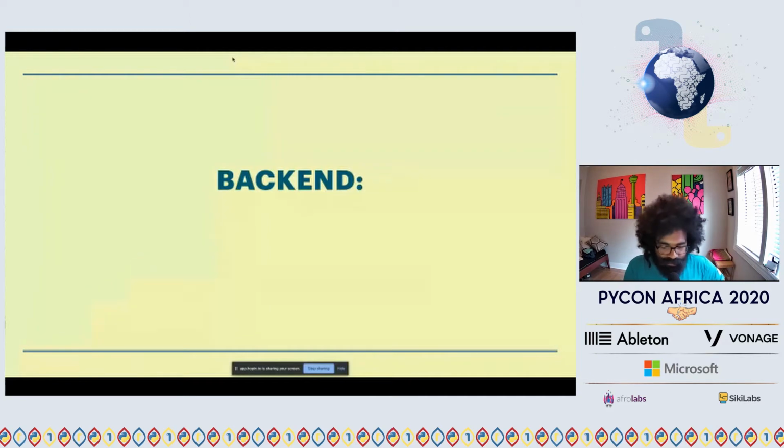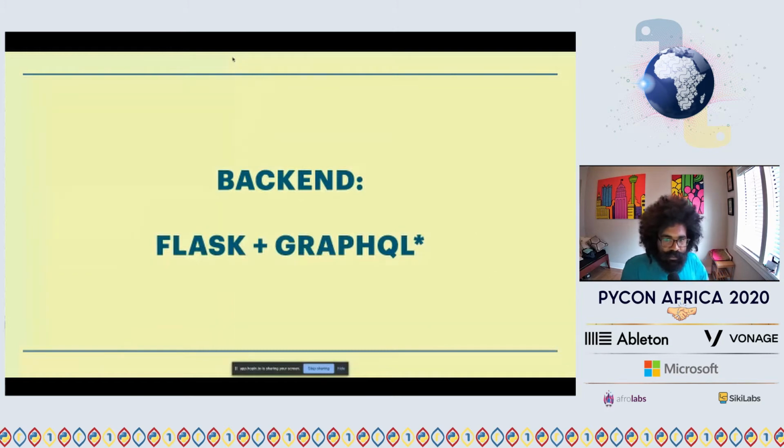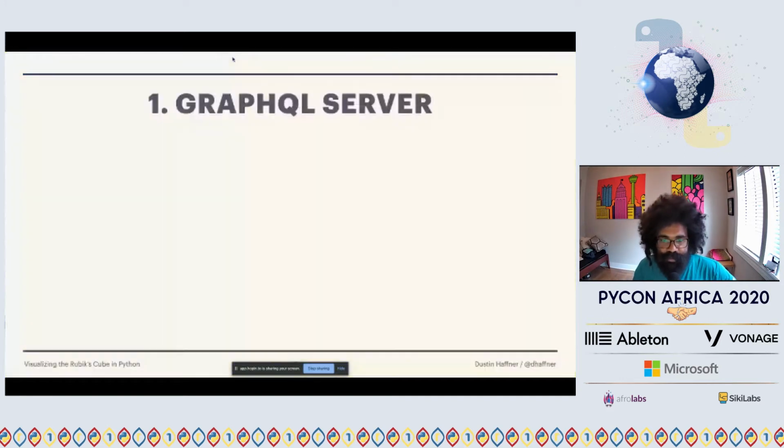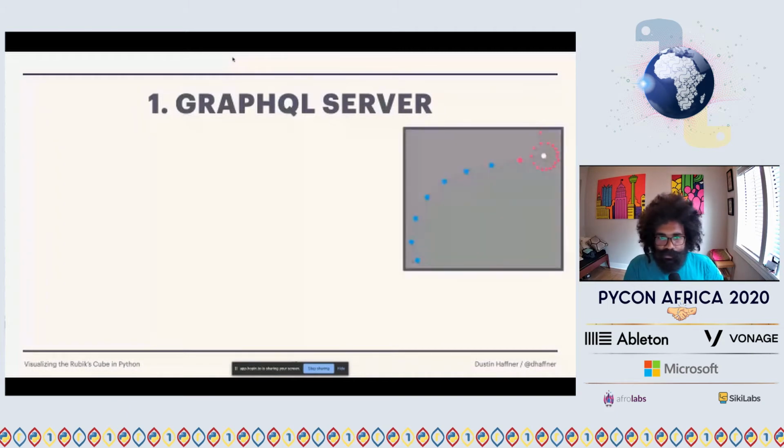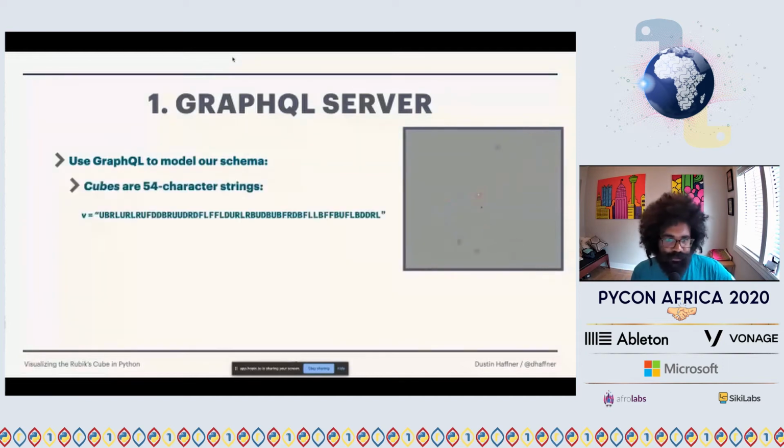First, let's talk about the anatomy of the app itself. Backend first, API first. I chose to use Flask and GraphQL, and you might see an asterisk on that GraphQL. The only reason is because it has the word graph in it, and because it's a shiny new tool in the industry, and I wanted a reason to learn it and play with it, at least in Python. So with that, I started with the backend first, the GraphQL server, and I started schema first, which, if you dive into GraphQL, has a heavy emphasis on describing your data before you implement it. So you kind of get the picture straight in your head.